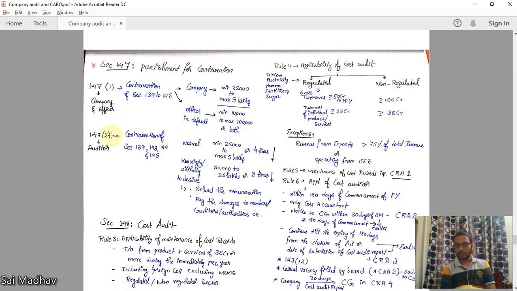Now, section 147(2) deals with the auditor. The auditor has contravened this section. Here it is divided into two types. Normal: if he has done some fault but not intentionally. Something has happened because of some mistake but not intentionally. He is not deceiving willfully. Then the minimum amount is 25,000 to maximum 5 lakhs, or 4 times remuneration, whichever is less.